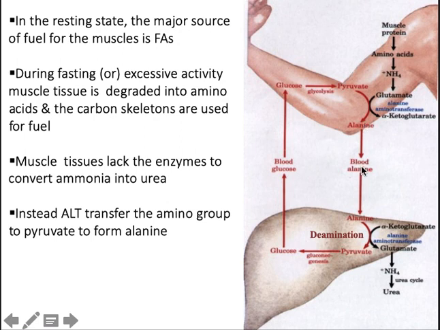Alanine enters into the blood circulation and then enters into the liver tissue. By transamination reaction, alpha ketoglutarate gets converted to glutamate and ammonia is released. By the urea cycle, it forms urea. This pyruvate, by gluconeogenesis, gets converted to glucose and enters into the blood circulation into the muscle tissue, by glycolysis forms pyruvate, and this again gets circulated. So this is the glucose alanine cycle. Okay, so this is in the resting state. This is about the skeletal muscle.